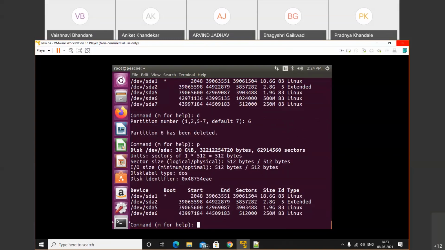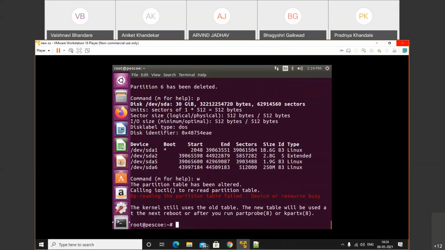After that, press W to write the partition. Here we get the error: reading partition table failed, device or resource too busy. Because I don't have any permission to do that, this error will come. When we reboot the system, we cannot access this VM, because we cannot do the partition operation as we don't have any space. So that's why we cannot perform the partition operation successfully.